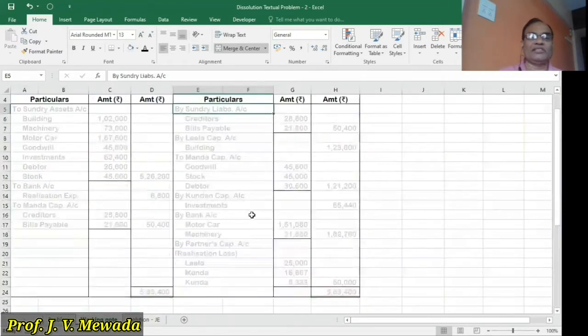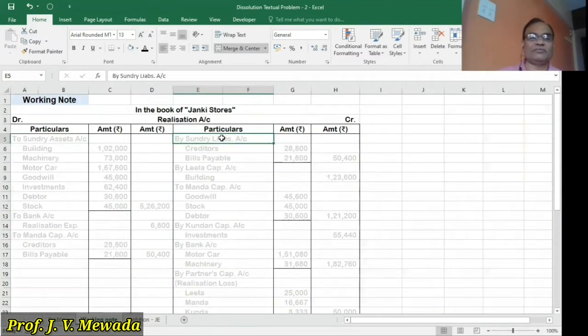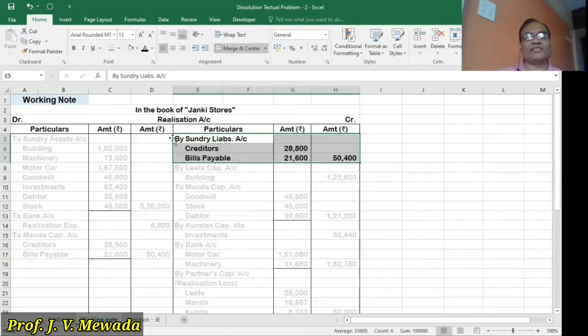So in the realization account on the credit side, we'll be writing by sundry liabilities. Creditors 28,800, bills payable 21,600. So the total is 50,400. So we transferred first the sundry liabilities.